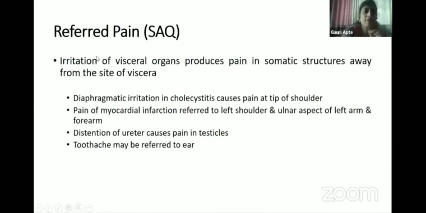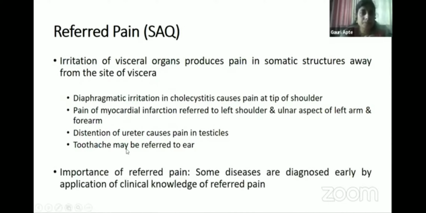So what is referred pain? Irritation of a visceral organ produces pain in the somatic structures away from the site of the viscera, and various examples are given. For example, diaphragmatic irritation in cholecystitis causes pain at the tip of the shoulder. So the problem is in the gallbladder, but pain is occurring at the tip of the right shoulder. So this is referred pain. There are many other examples.